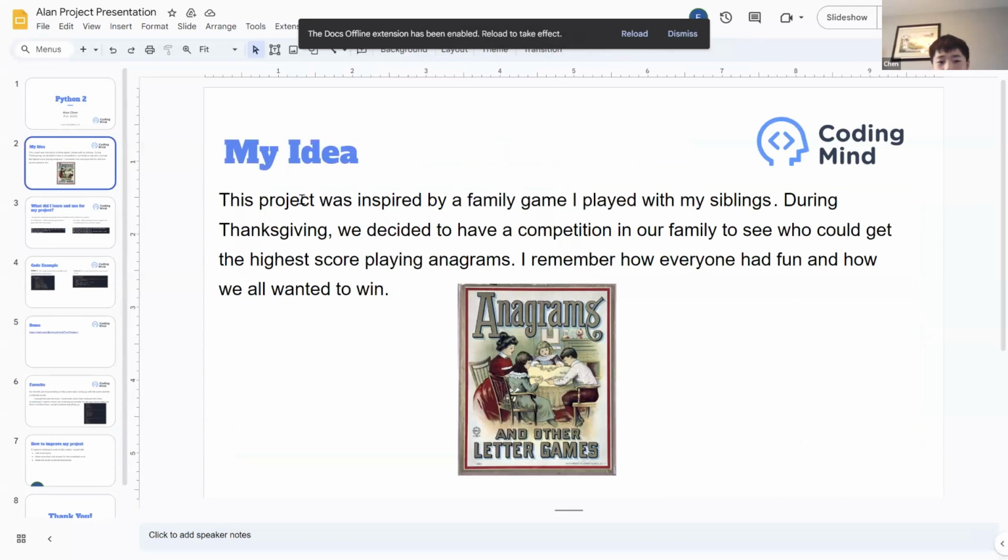My idea. This project was inspired by a family game I played with my siblings. During Thanksgiving, we decided to have a competition in our family to see who could get the highest score playing anagrams. I remember how everyone had fun and how we all wanted to win.